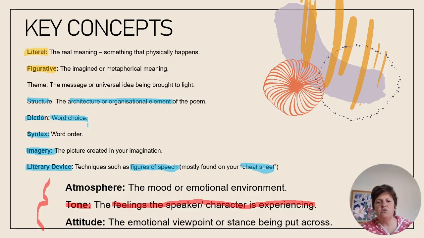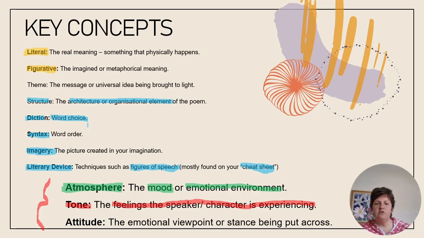Then students also need to know the difference between tone and mood. Mood is different to tone because mood speaks to the emotional environment or the atmosphere that is being created in the poem. So if I give an example, right now my tone is excited but factual, and I'm really passionate about what I'm teaching, but the mood in the room might be quite somber or tense because these are the key moments before you approach an exam or a test, and you're just trying to get those last few clues in.